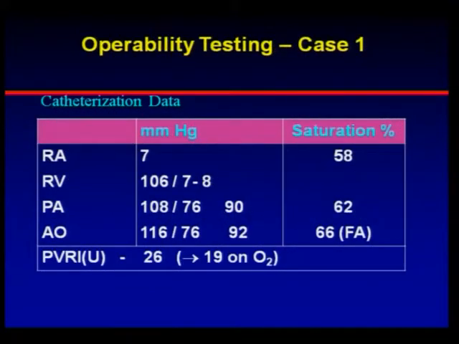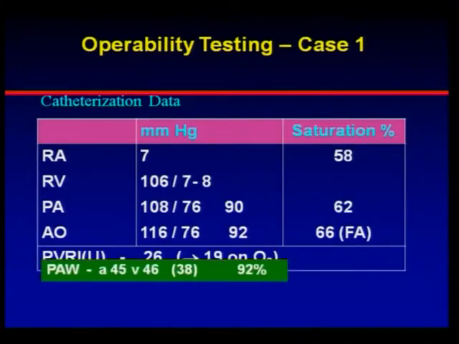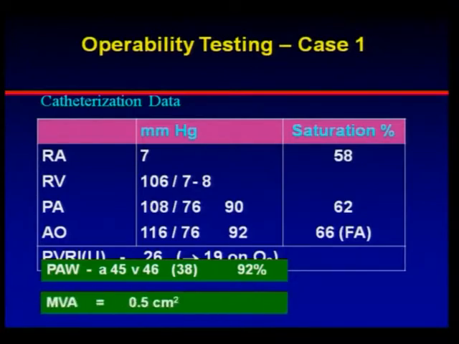Hemodynamic and angiographic data are shown. These were the data. The PVRI was 26, the PA pressure of 108, with a mean pressure of 90, with a step up of only 4. But most importantly, he had a large VSD. Along with that, his wedge pressure was elevated. He had associated mitral stenosis.